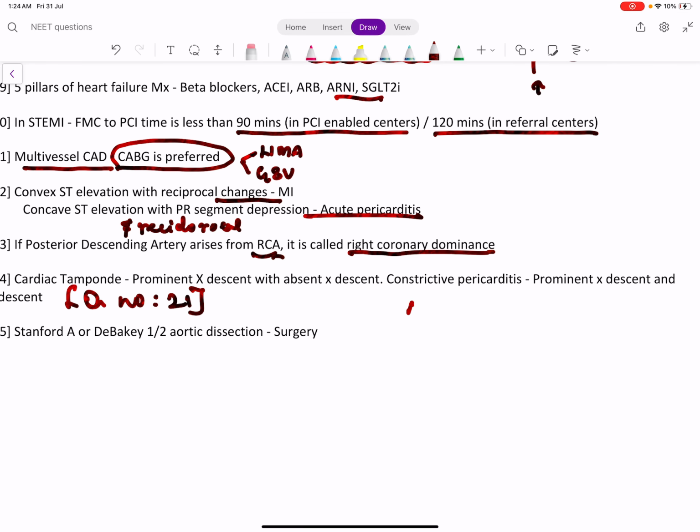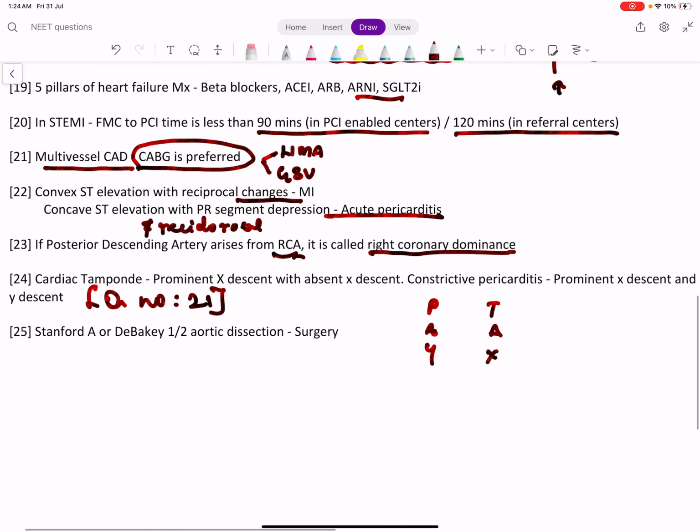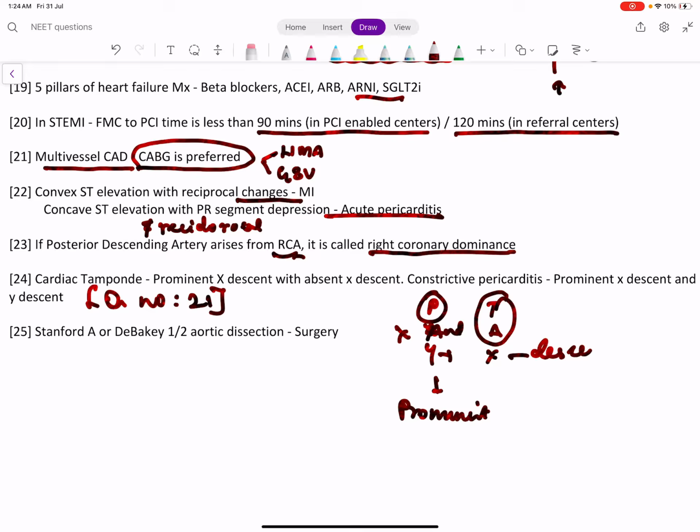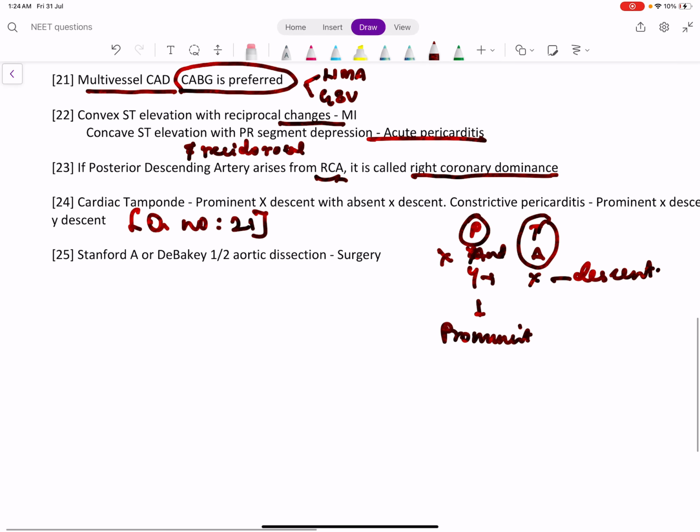Cardiac tamponade versus constrictive pericarditis, think of the mnemonic PAID tags. In constrictive pericarditis, both X descent and Y descent are prominent, whereas in tamponade, only X descent is prominent, which means Y descent is absent. This was discussed in question number 21, and it was discussed in our complete cardiology revision series, also quick revision series.